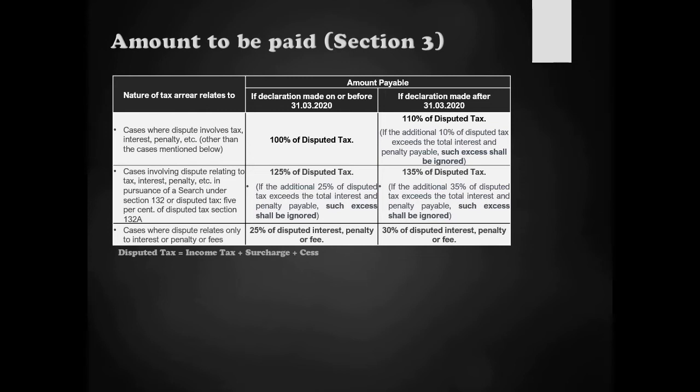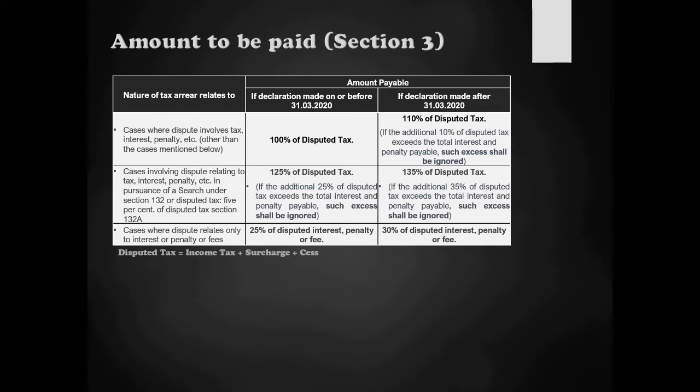Now let's see the amounts that will have to be paid for each of these buckets. In the first bucket, where cases involve disputed tax, interest, penalty other than the search cases, if you file the declaration before 31st of March 2020, you can settle the case by paying 100% of the disputed tax amount. Disputed tax here means the income tax plus surcharge plus cess.